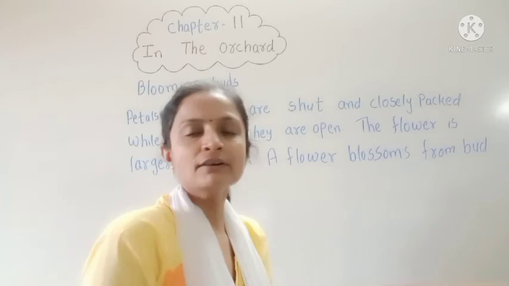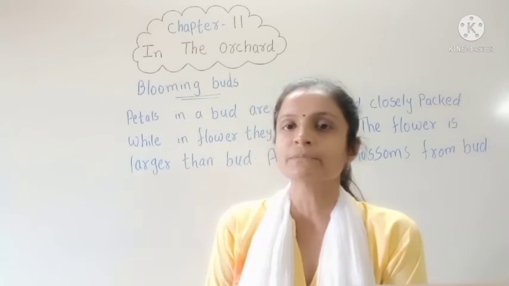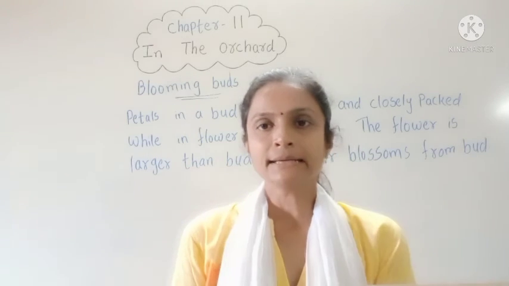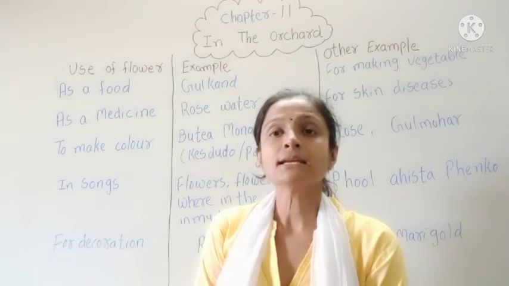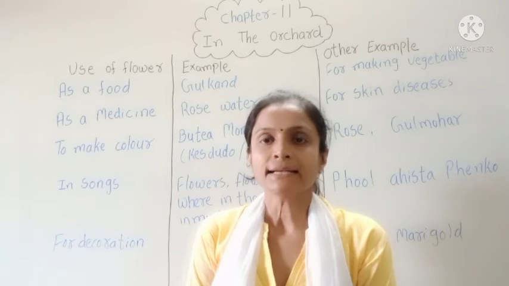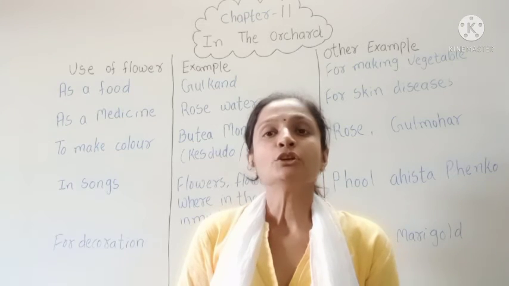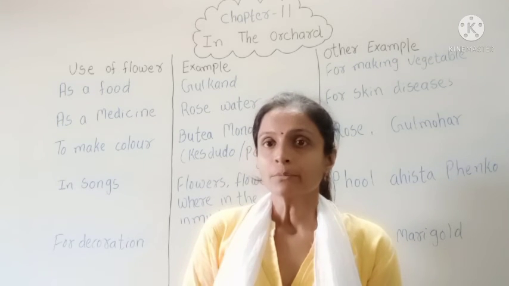So where does the flower come from? The flower comes from the bud. Is this answer clear to everyone?